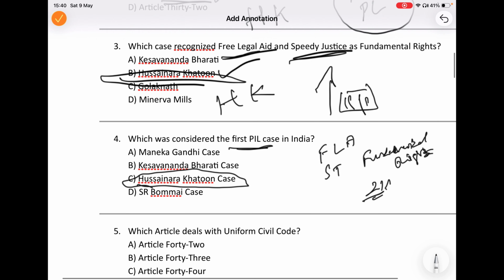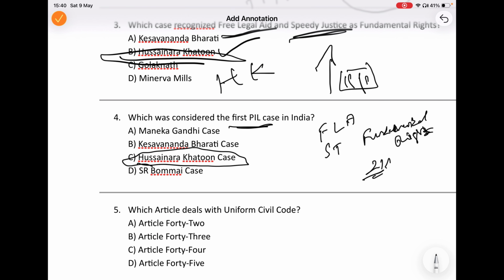And the third one is that this is one of the most famous PIL cases. Before PIL, court usually worked only when the affected persons directly approached the court. But PIL made justice easier to reach for poor and helpless people. So whenever we get these three things, PIL, speedy trial, or legal aid, the case is Hussainara Khatun case. So C is the answer here.